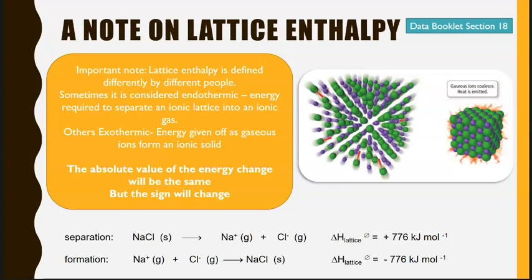So because of the definition stating that it was the enthalpy change when 1 mole of solid ionic crystal is separated into its component ions in the gaseous state, it means that we need to consider standard temperature and pressure. So these are all done under standard conditions, which we saw by the little naught symbol on the delta H. Okay, and it's going to be an endothermic process. So lattice enthalpy should always end up as a positive value.